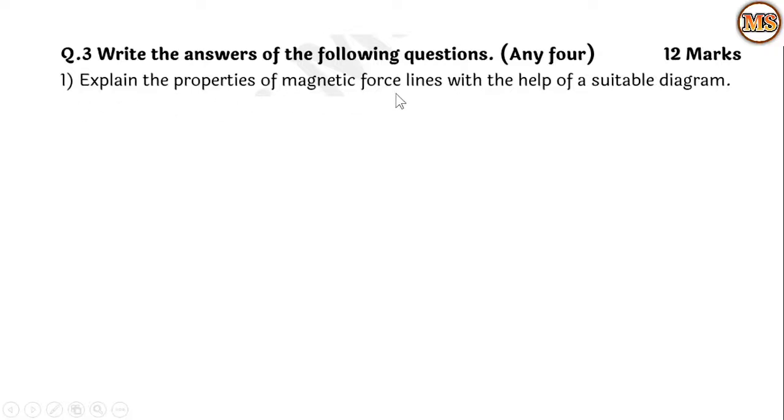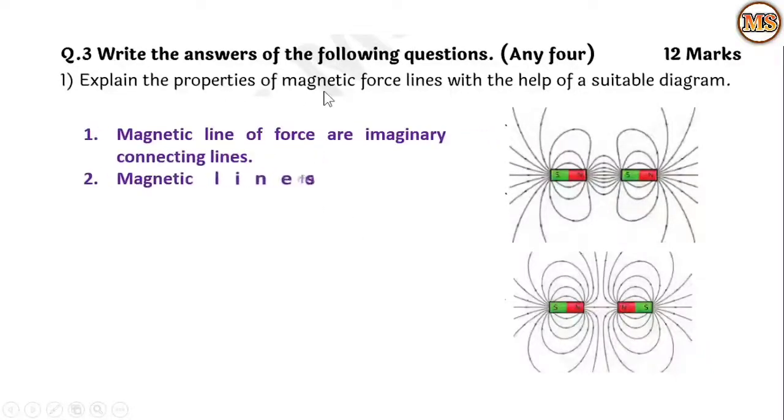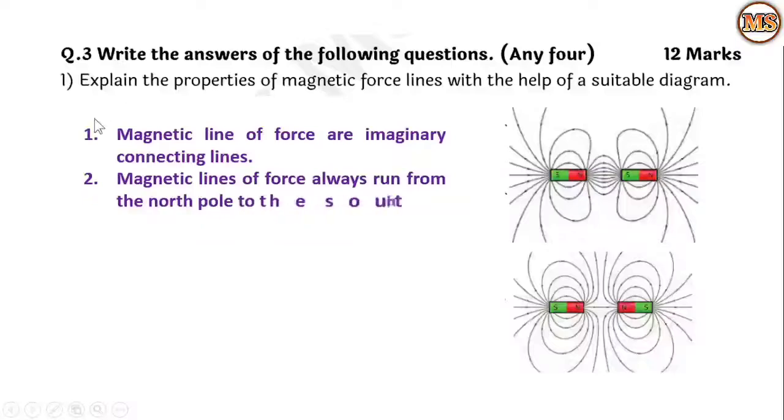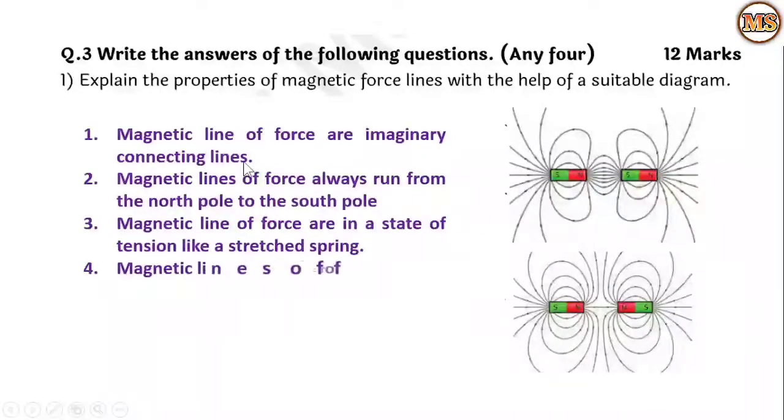Explain the properties of magnetic force lines with the help of a suitable diagram. So here we have to write down the properties of magnetic lines of force with the help of a diagram. So we can draw the diagram like this, and the different properties of the magnetic lines of force are as follows. First one, magnetic lines of force are imaginary connecting lines.